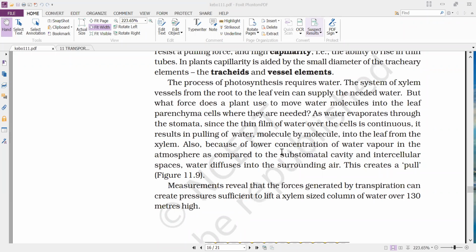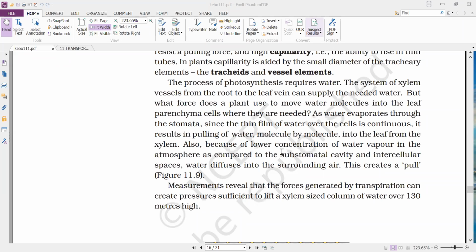first, the opening of the stomata, and immediately following the stomatal opening we'll find the stomatal cavity, the air space or air cavity, and in that the moisture is present, and that is continued with the parenchymal cells. The parenchymal cells are in contact with the veins of the leaf, and the veins consist of xylem, which is in continuation with the xylem of the branch and stem, and the xylem of the stem will be continued with the xylem of the roots.